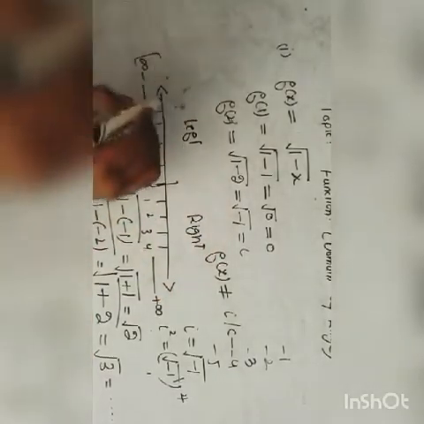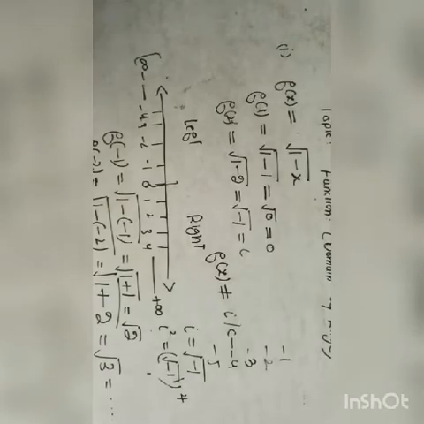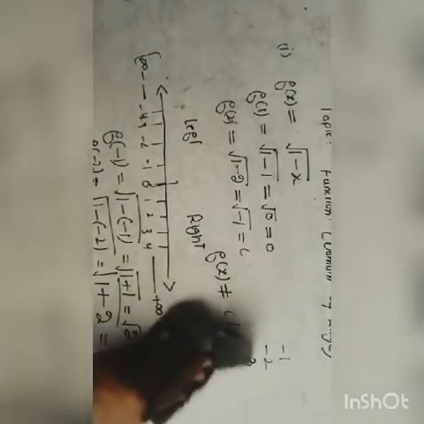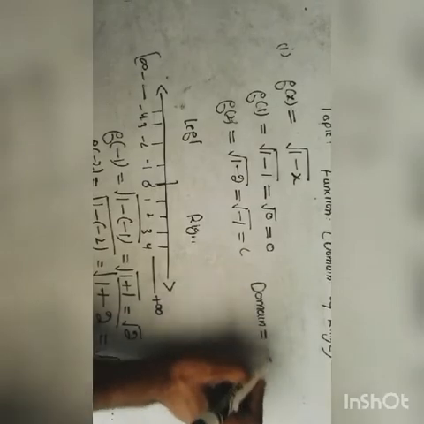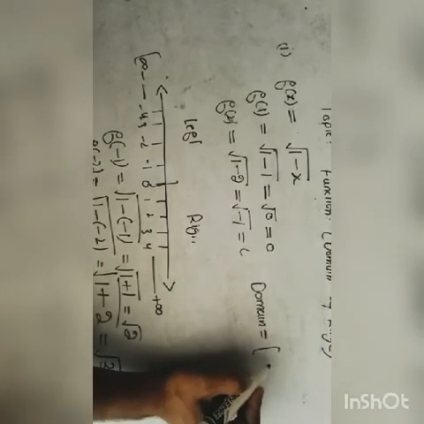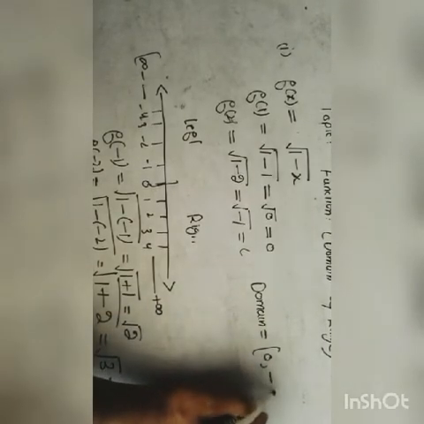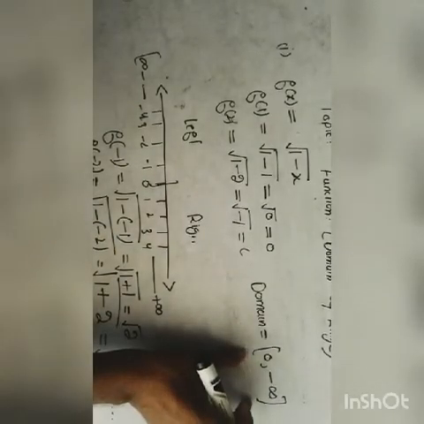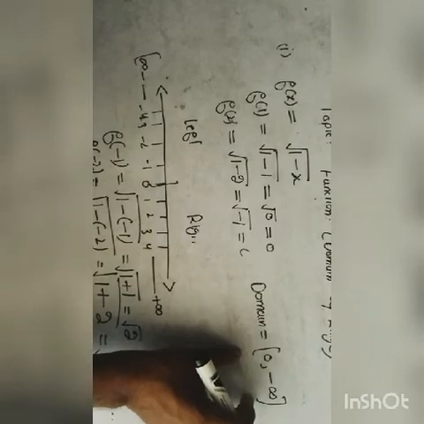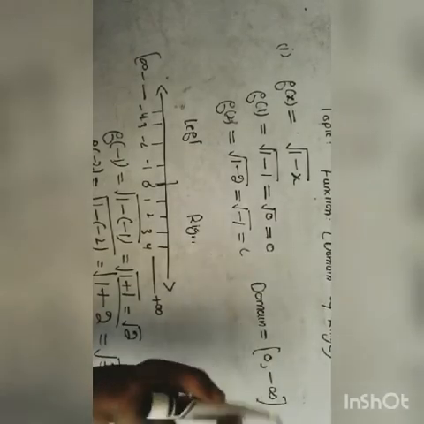So the domain of the function becomes, close bracket on 0, to minus infinity. These close brackets express that these values exist in the solution.